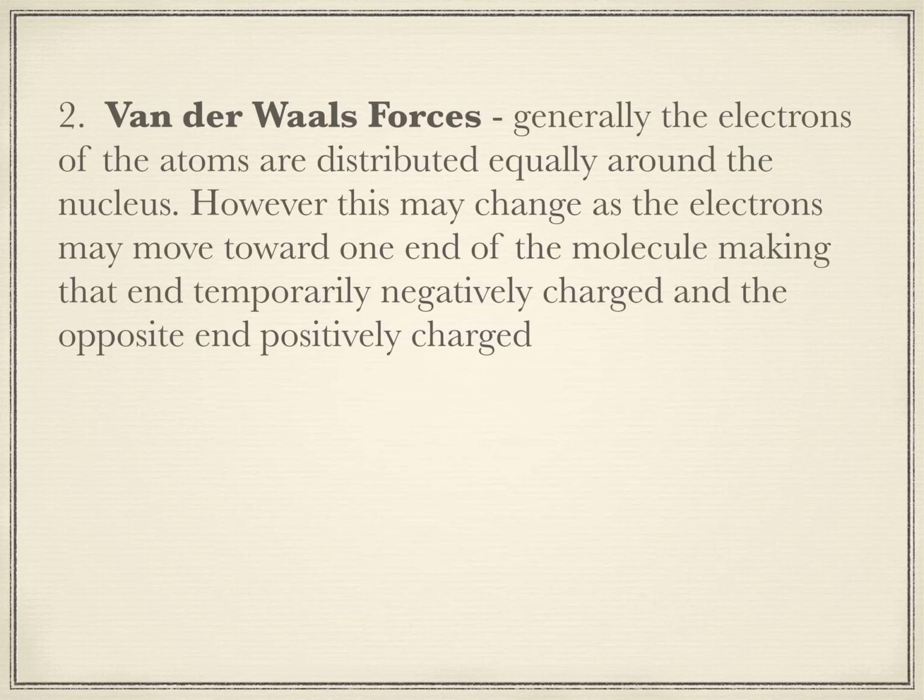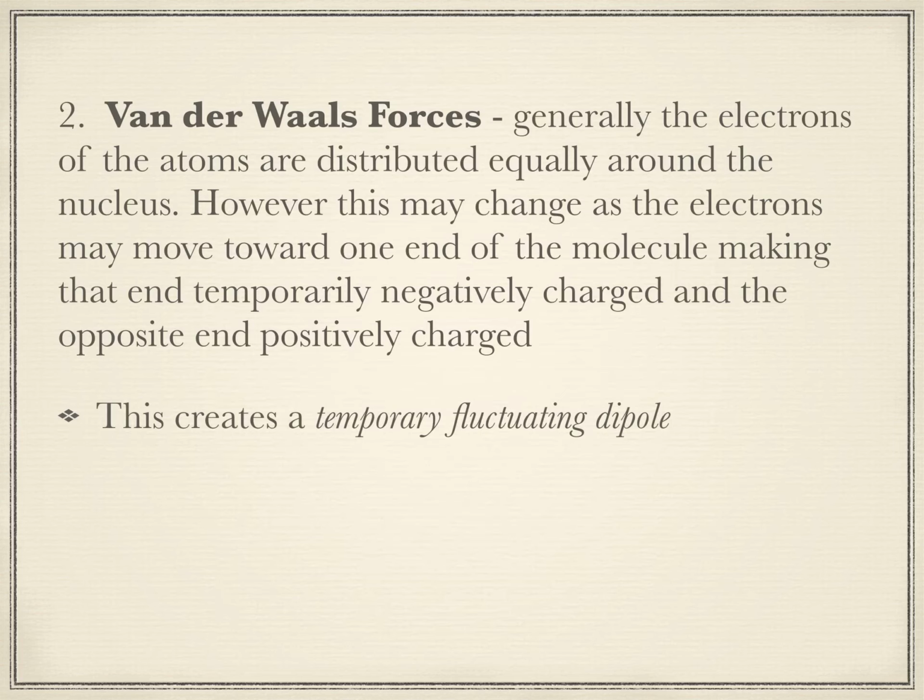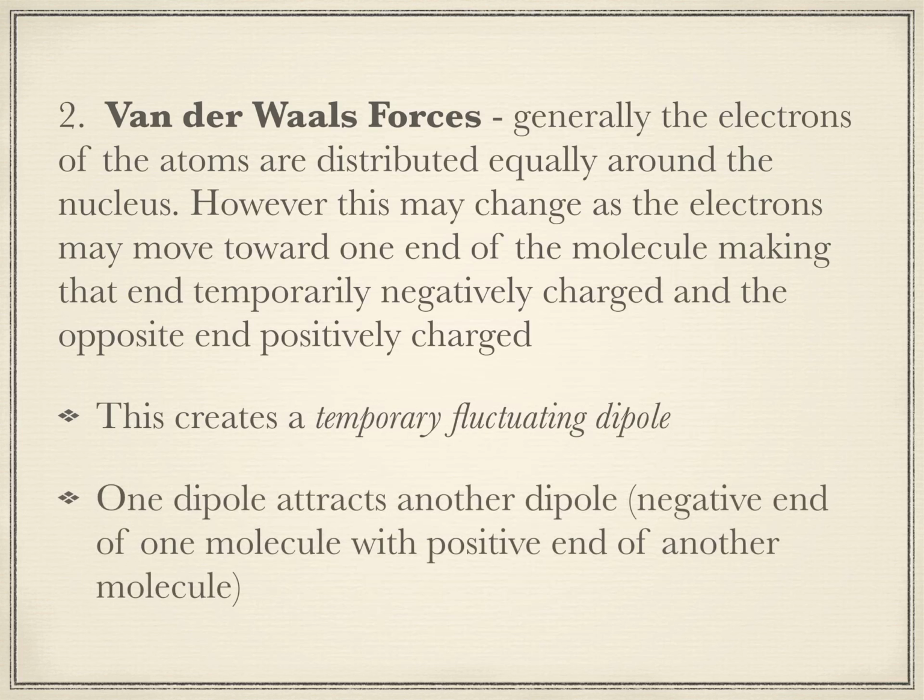Now, in van der Waals forces, the dipole is not permanent, it is fluctuating. Generally the electrons of the atoms are distributed equally around the nucleus. But sometimes the electrons tend to get concentrated on one part of the molecule. So that part of the molecule becomes negatively charged and the opposite end becomes positively charged. This creates what is called a temporary fluctuating dipole.